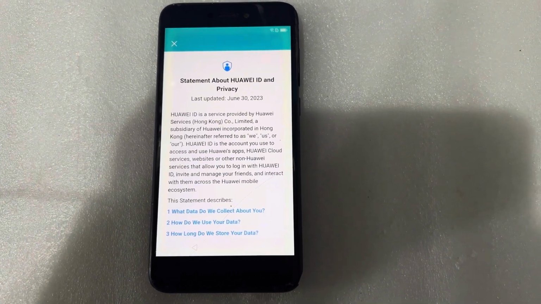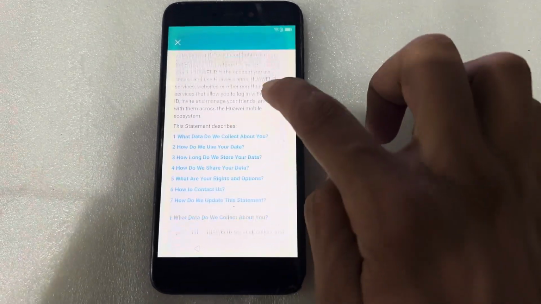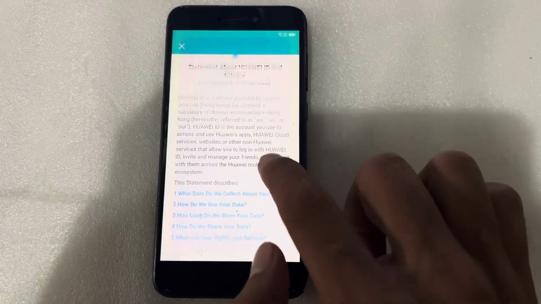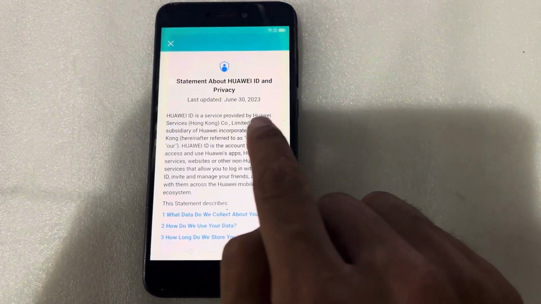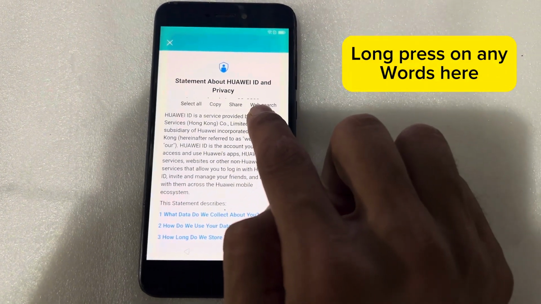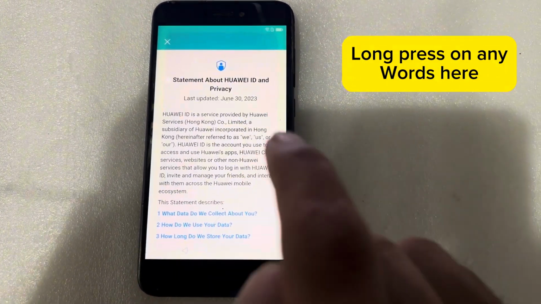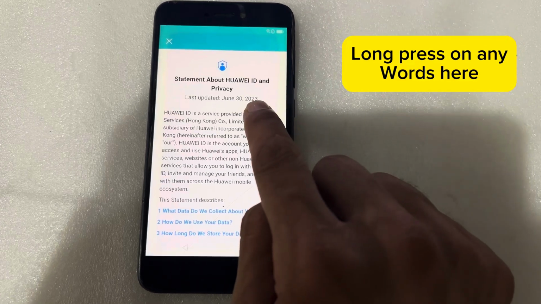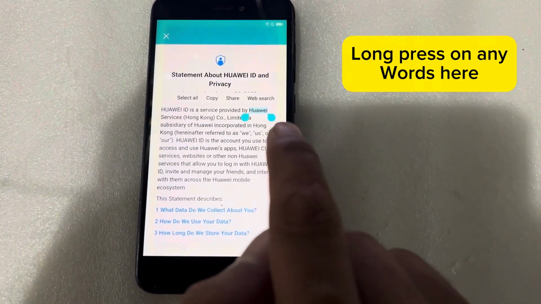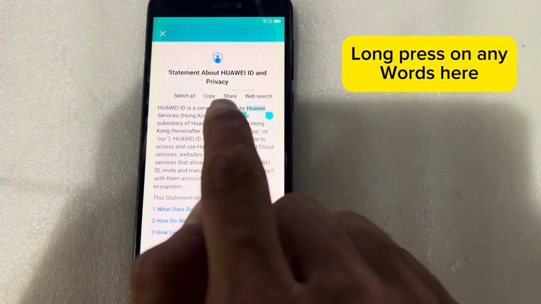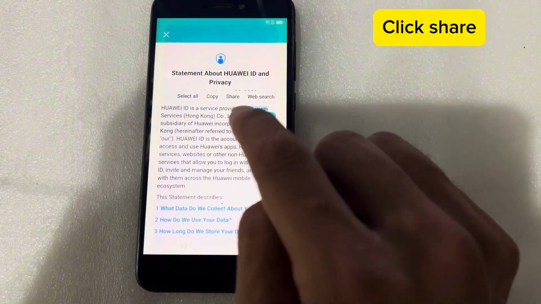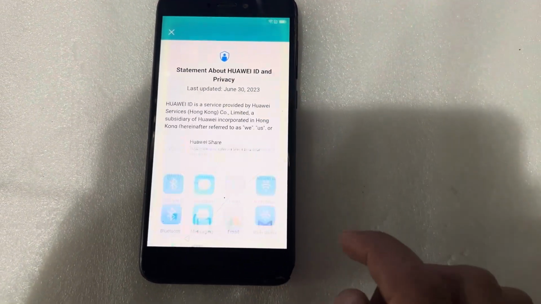Now I will long press here on any words of here. So yes, you can see here I have launched this one. You can press long time for any words, so I will press on the share button. You can see here the share, press on the share.